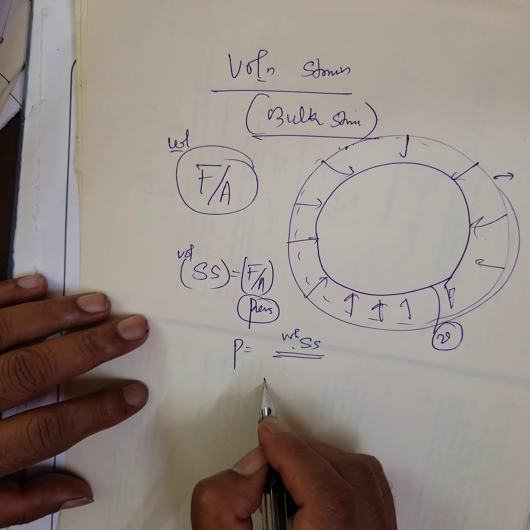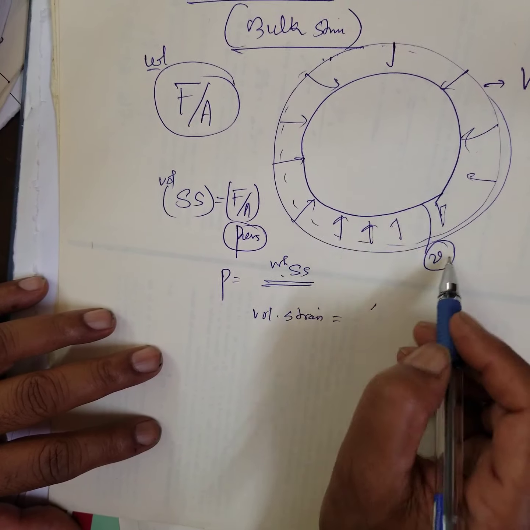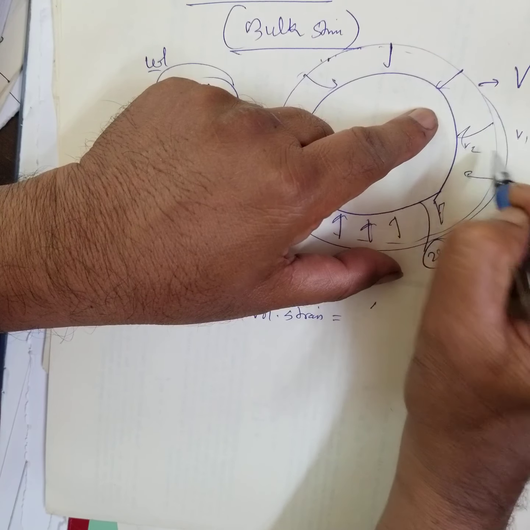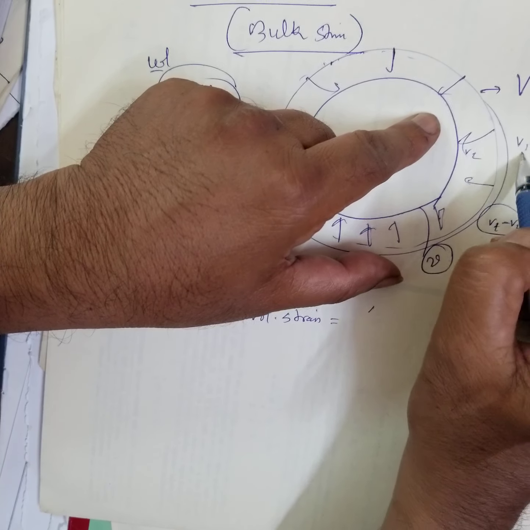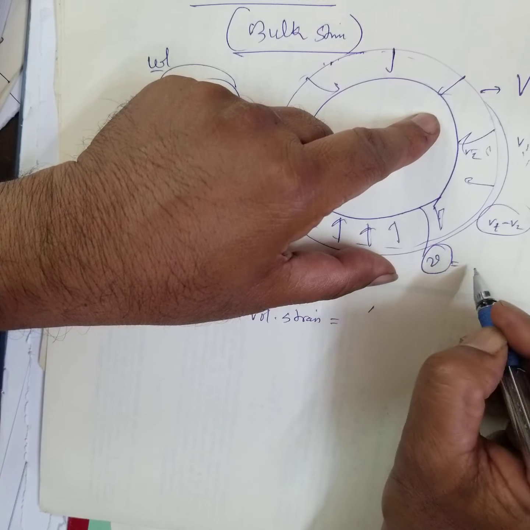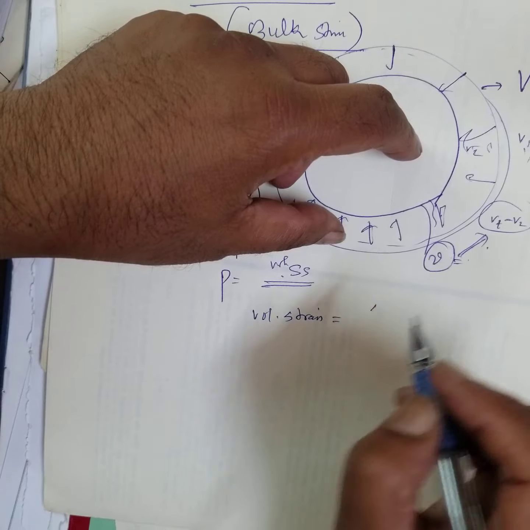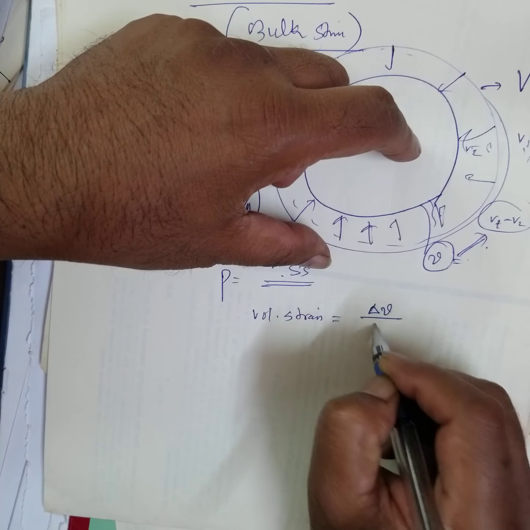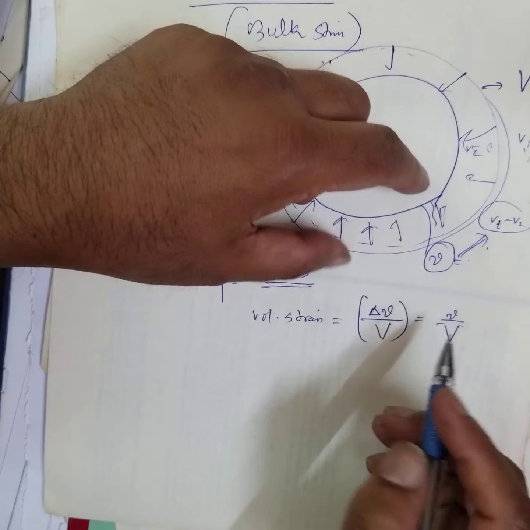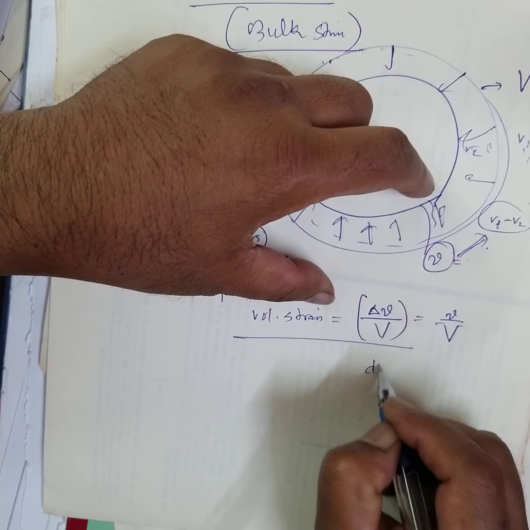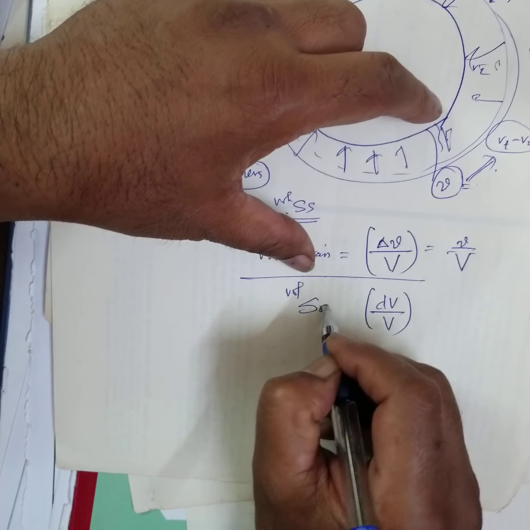What is strain? What is volume strain? Volume strain is equal to change in volume. What is the change in volume here? This is V1, this is V2. V1 minus V2. If V1 is 10 and this is 8, the change is 2. There is a change in volume, right? Therefore, V2 minus V1 is called change in volume. Therefore, change in volume by original volume, small v by capital V, is also called volume strain.